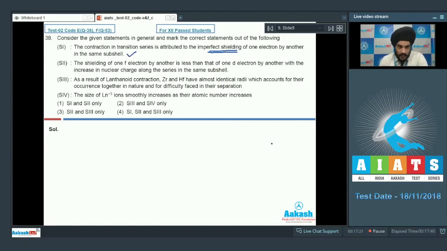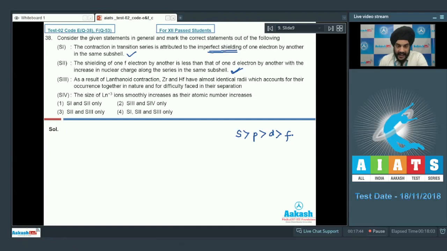Let us look at statement 2. The shielding of one F electron by another is less than that of one D electron by another with the increase in nuclear charge along the series in the same subshell. This statement is also correct, students. We know that the shielding ability of S is the greatest, followed by P, followed by D, and then followed by F.